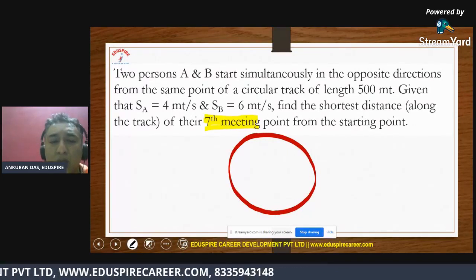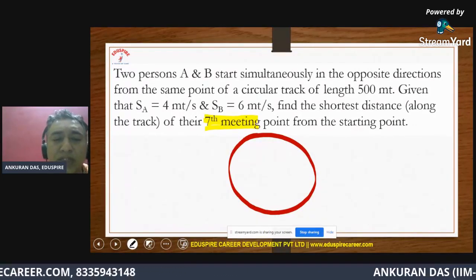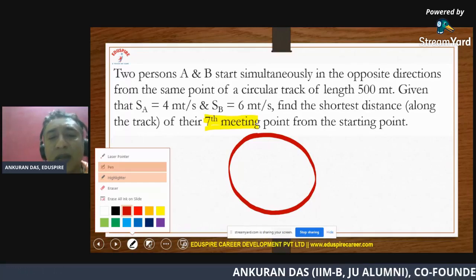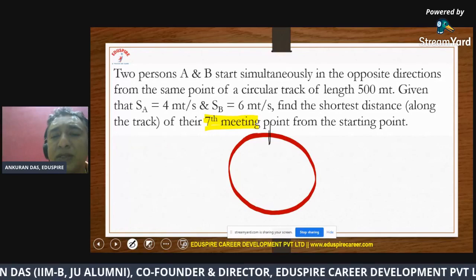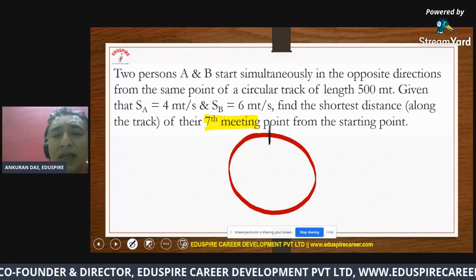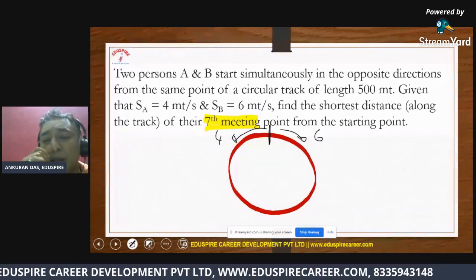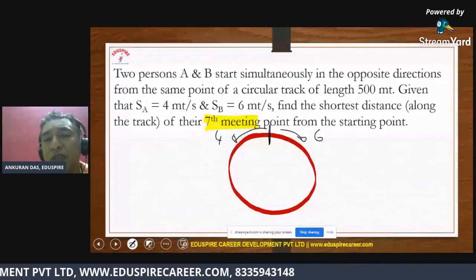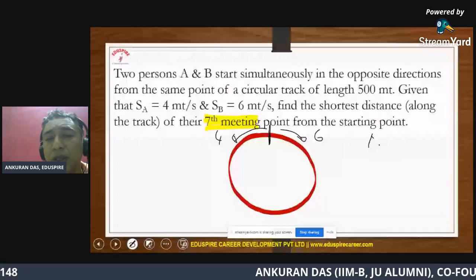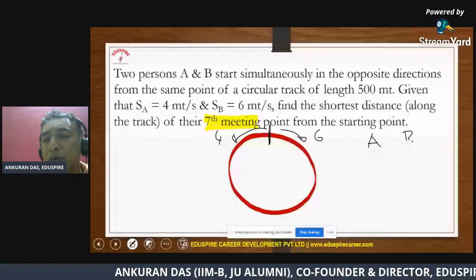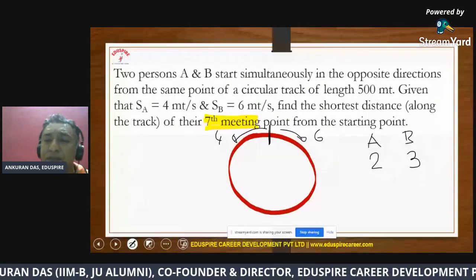Now, how do we start this question? So please understand, they have said that they are starting from a particular point in opposite direction. So one guy is running at 6 and the other guy is running at 4, and their speed ratio, if you see, has been given as 2 is to 3. So I'm just writing the speed ratio 4 is to 6, that is 2 is to 3.